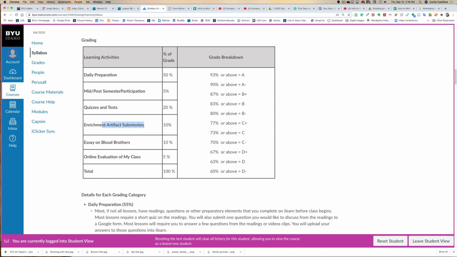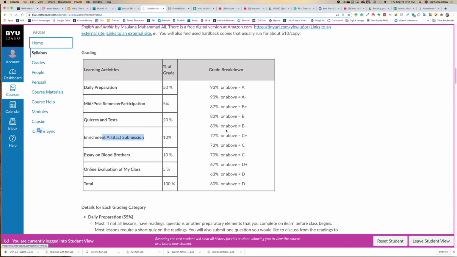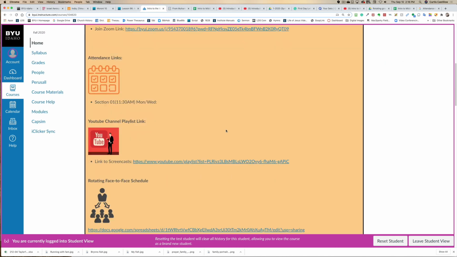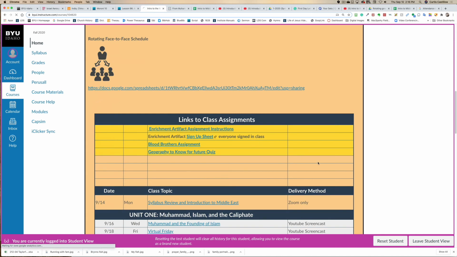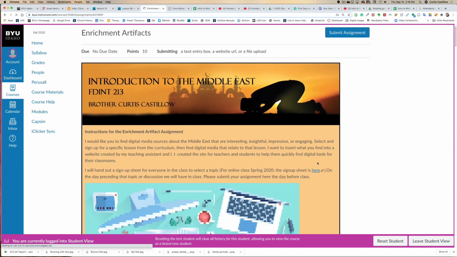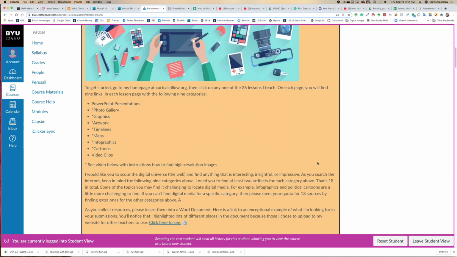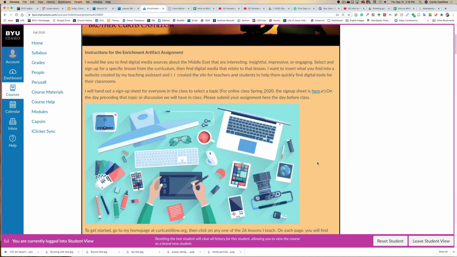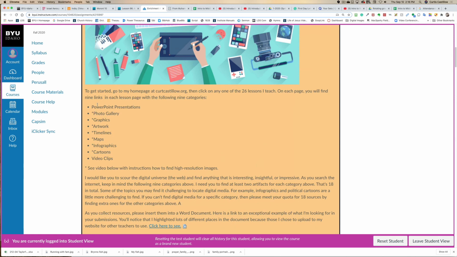And the enrichment artifact. If we click on the home page and go right here to the enrichment artifact page, you just click right here. Students have loved this assignment. What I ask you to do is go out on the web and find 2 PowerPoint presentations, 2 pictures, 2 graphics, 2 artwork, paintings, timelines, maps, or a couple of infographics, a couple of cartoons if you can find them. If you can't, you maybe add 2 more photo gallery pictures, and then 2 video clips.